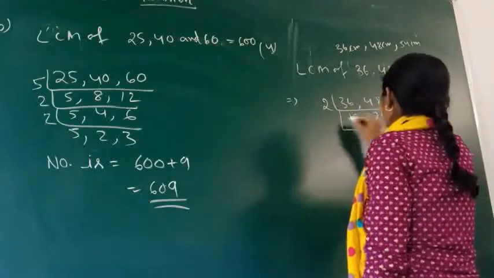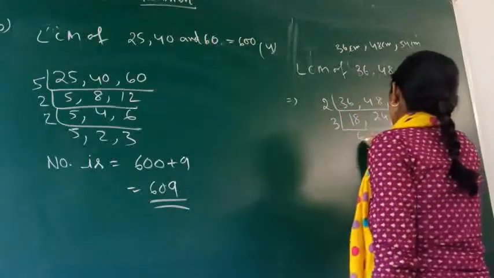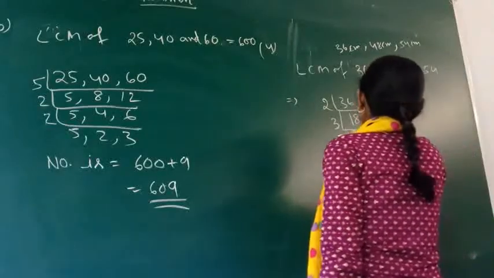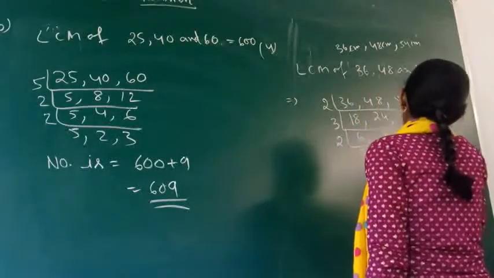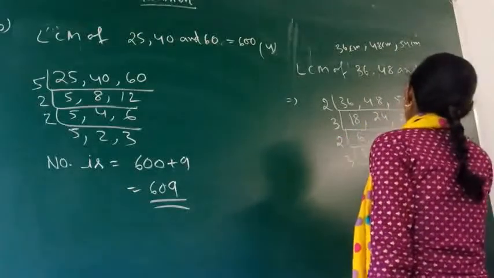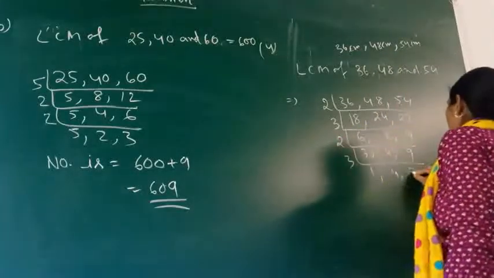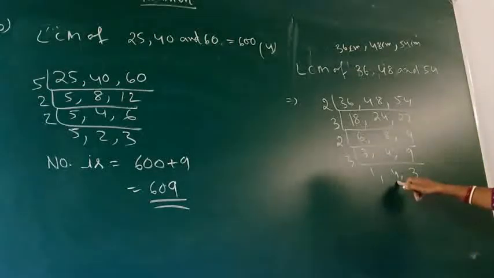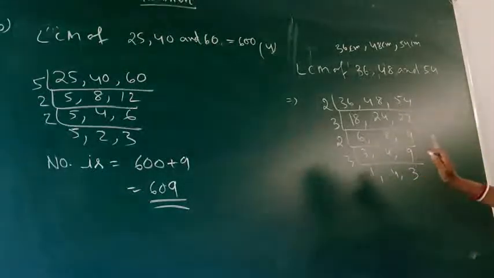Yes, all of these are divisible by 3: 3 6s are, 3 8s are, 3 9s are. Yes, here 6 and 8 are divisible by 2: 2 3s are, 2 4s are. 9 is not divisible, so go for 3: 3 1s are, 4 will not be divided, 3 3s are. Okay, now no common factor is there to divide 4 and 3. So leave it like that.